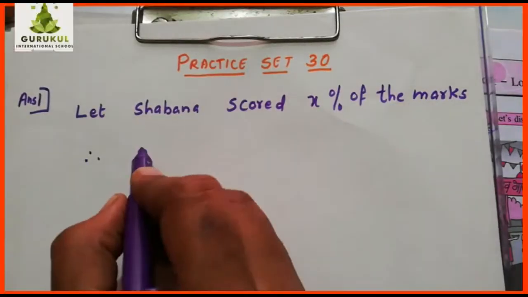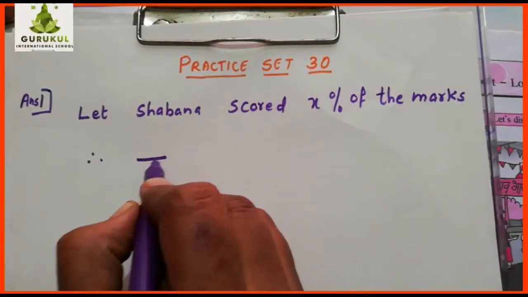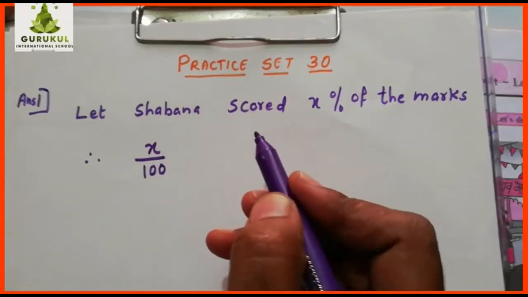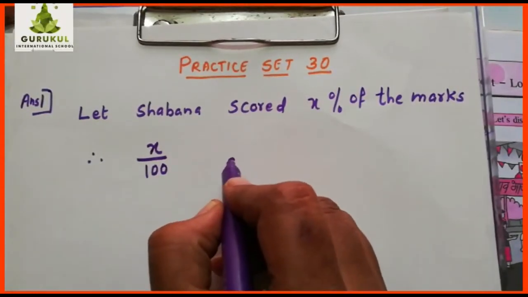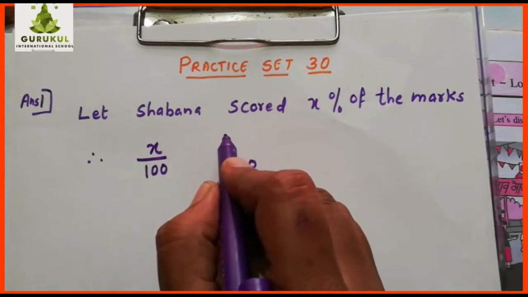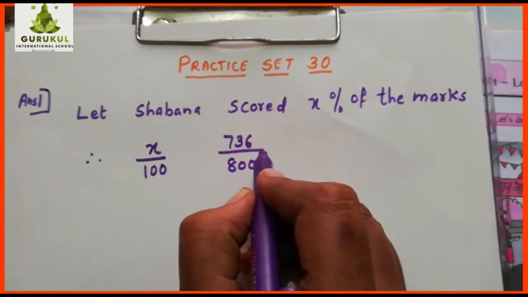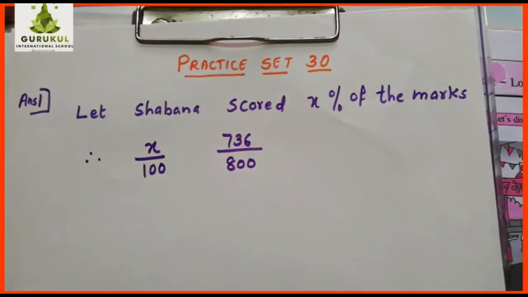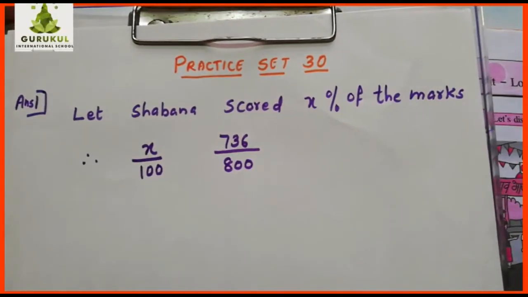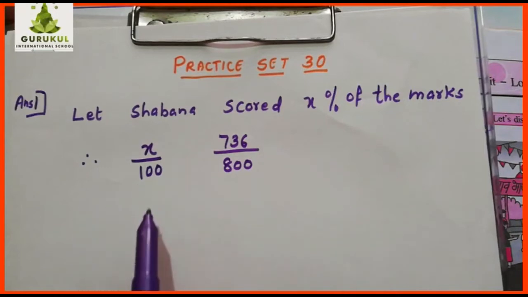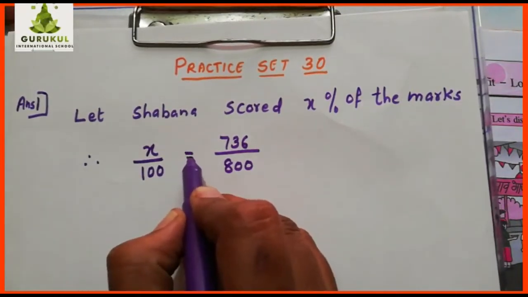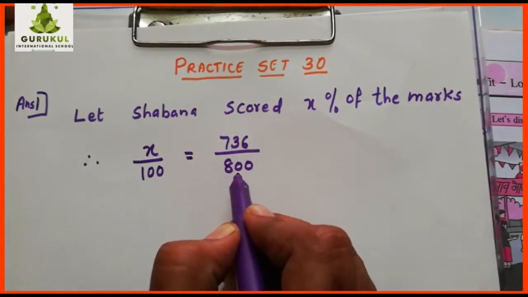Now see this, out of 100, X percent means out of 100 she got X marks. Now we know out of 800 how much she scored is 736. Now we took the percentage as X percent of marks. So X upon 100 is equal to 736 upon 800.